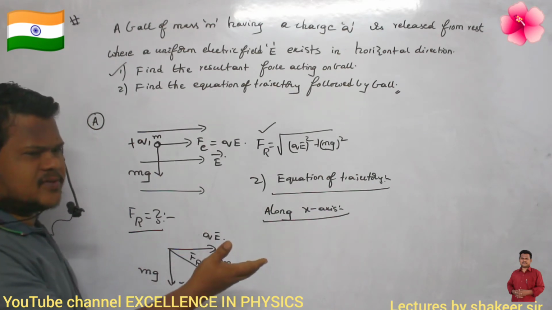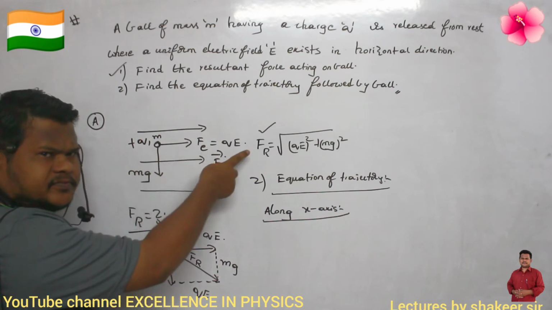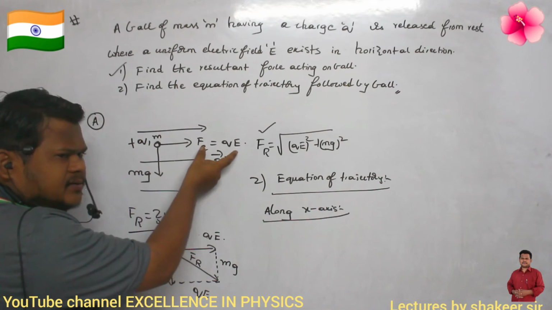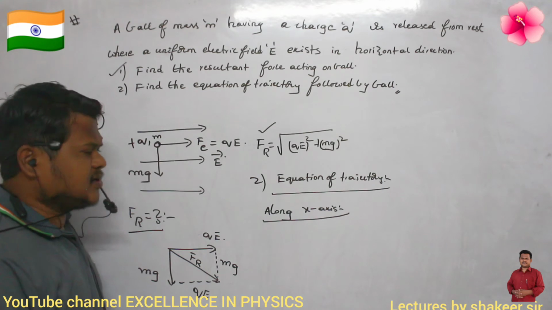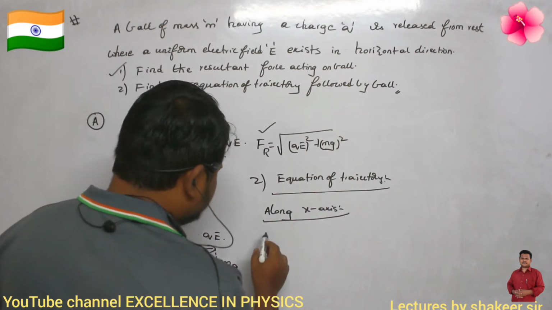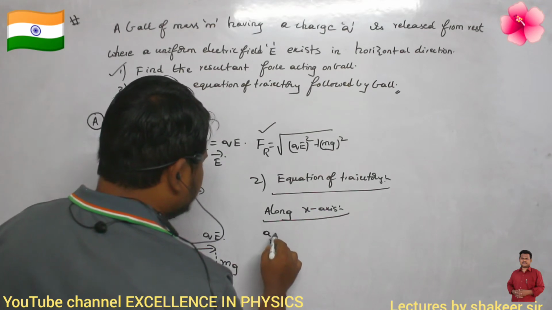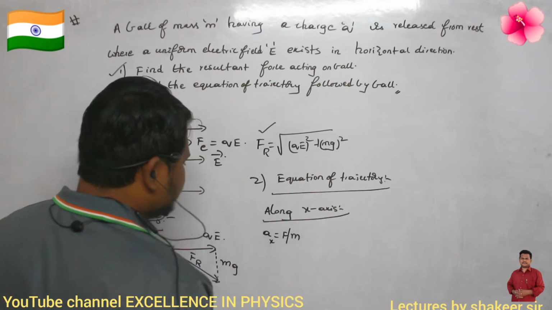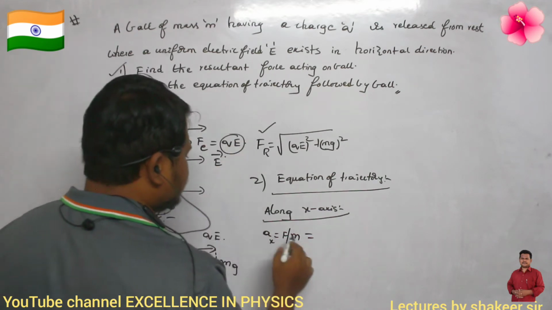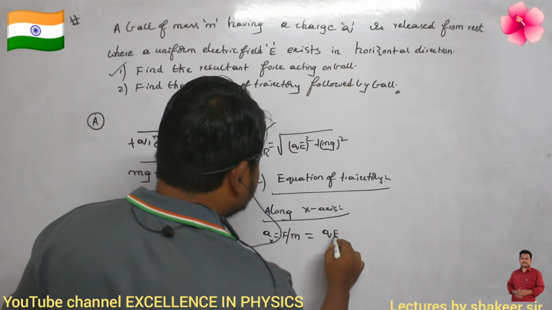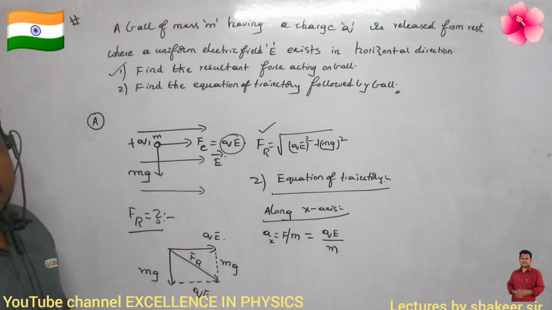If there is a net force, then acceleration will be present. Along the x-axis there is definitely a net force, qE. So definitely along the x-axis it is an accelerated motion. The acceleration along the x-axis is a equals F by m, so the force along the x-axis is qE, divided by m. This is the acceleration along the x-axis.